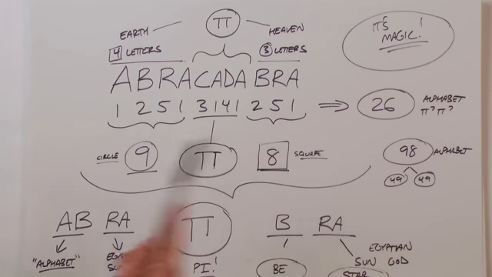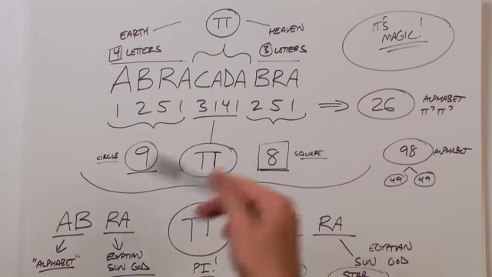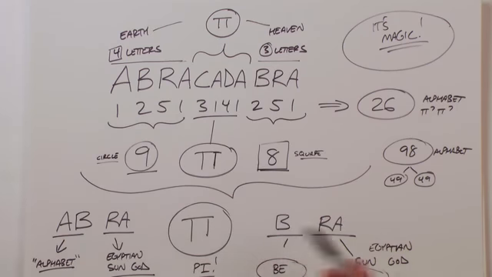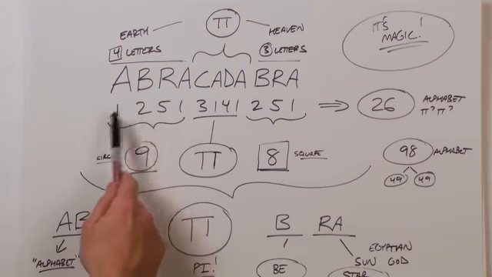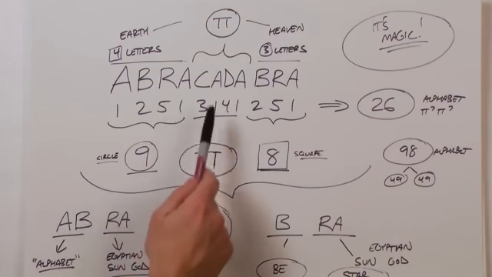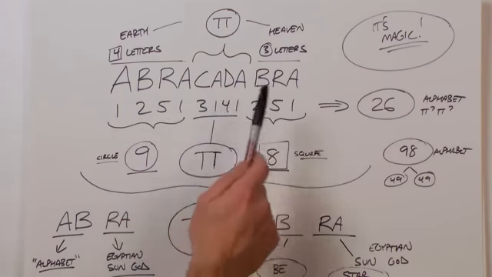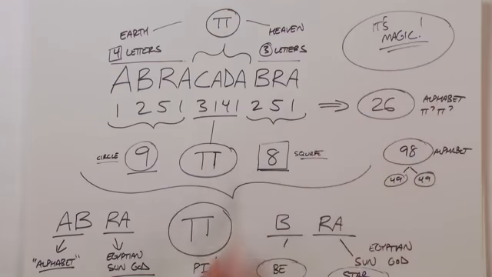So literally it means the alphabet of the sun, which is pi, and it says, be a sun, or the sun is nothing more than a star. So speak the alphabet of the sun, and you will be a star, or you will be enlightened. 1 plus 2 plus 5 plus 1 plus 3 plus 1 plus 4 plus 1 plus 2 plus 5 plus 1 equals 26, or the 26 letters of our alphabet, and the 26 of the Tetragrammaton, or the holy name of God.